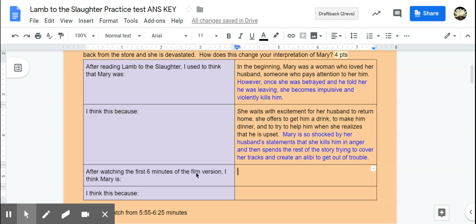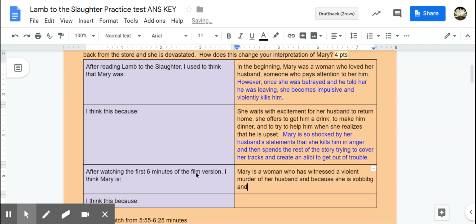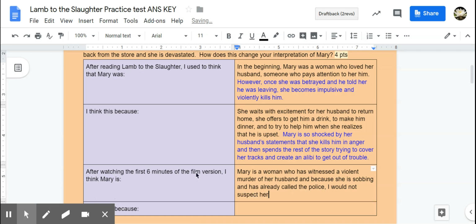So if I erase my memory of the story and I was just watching this movie for the first time and meeting Mary as a character for the first time, I would think that Mary is a woman who has witnessed the violent murder of her husband, and because she is sobbing and has already called police, I would not suspect her as the killer when I first meet her.